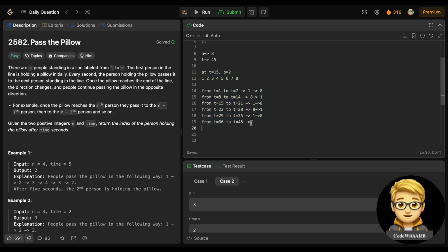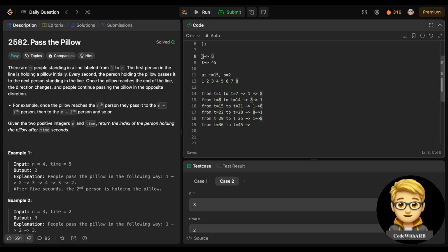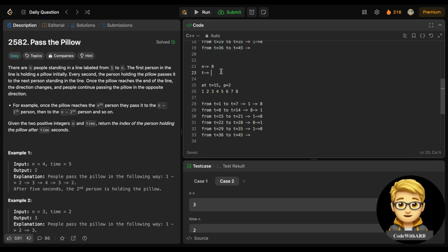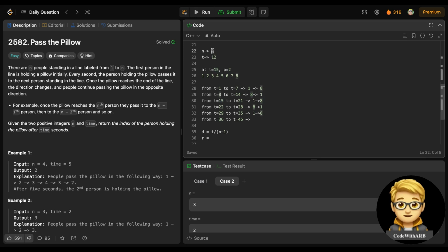So let's take another simple example. Let's take n equals 8, the same example but lesser time, right? Let's take 12 for better understanding. Now I will divide it by 7, so 7, 14. 12 divided by 7 becomes 1, right?